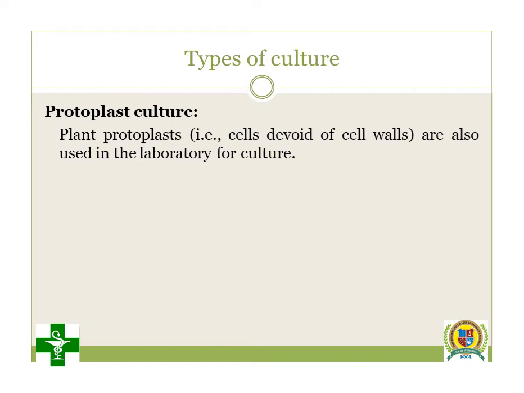And if we remove its cell wall, what remains? The part which remains after the removal of the cell wall is called a protoplast. If we use such material for culture purposes, it is called protoplast culture.